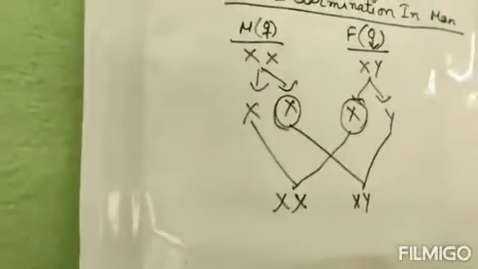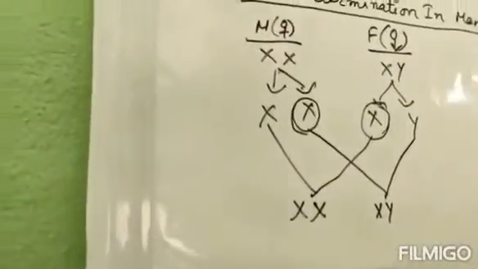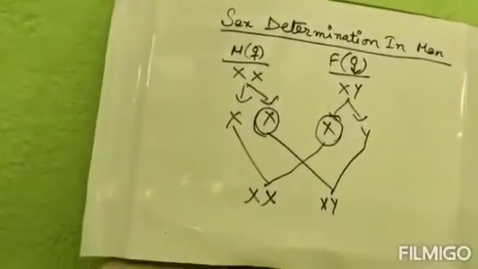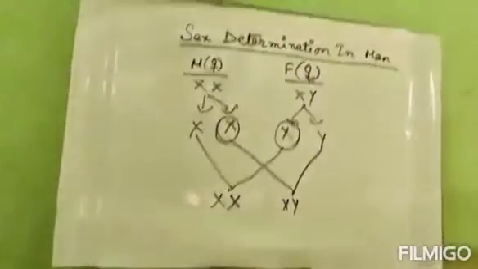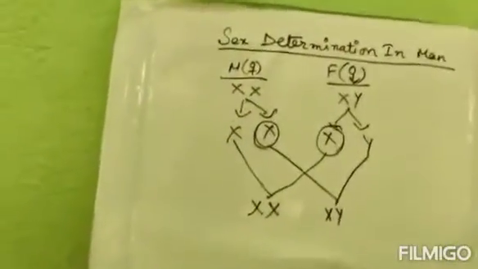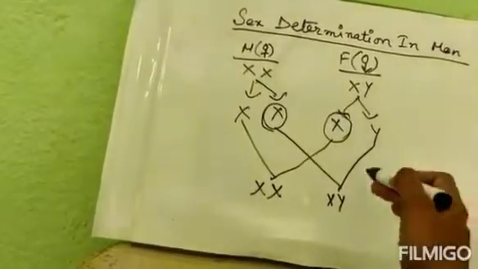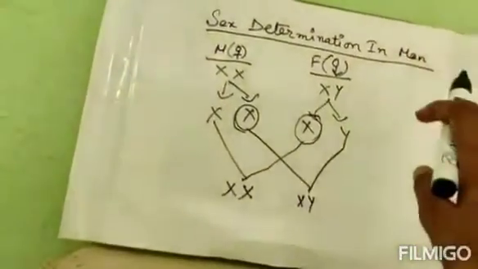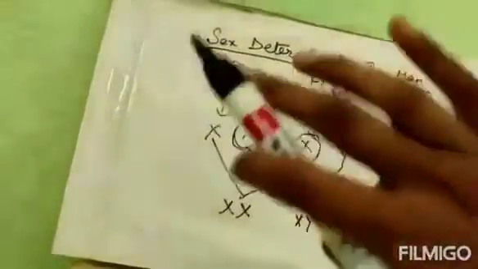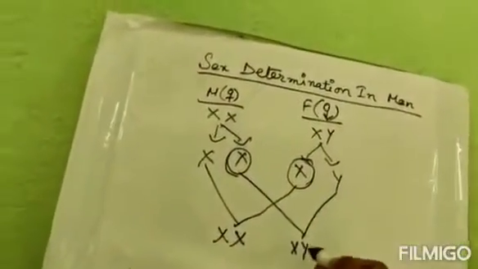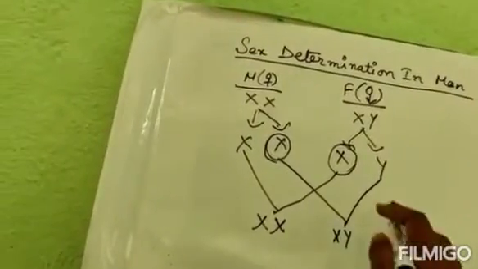So from this, we can conclude that whether it will be a boy or a girl child actually depends on the father, not on the mother. But in our society, we blame the girls for not having a boy child. Who is responsible for determining the sex of the child?